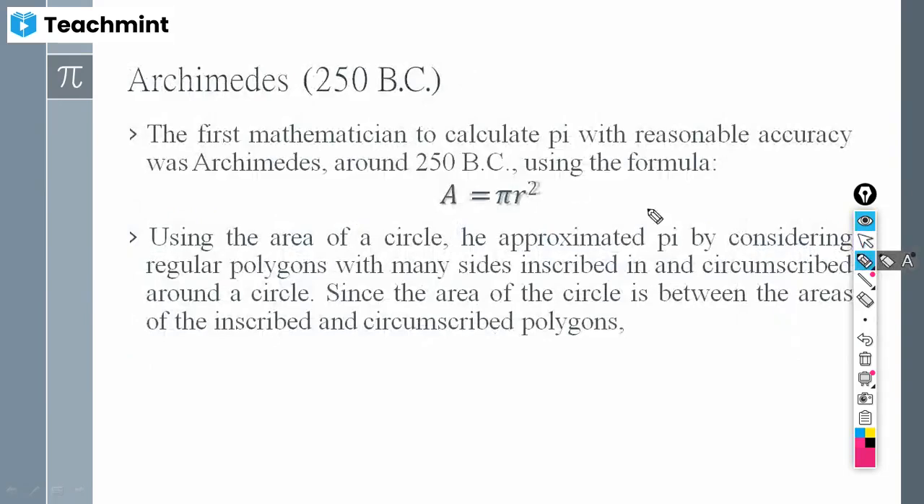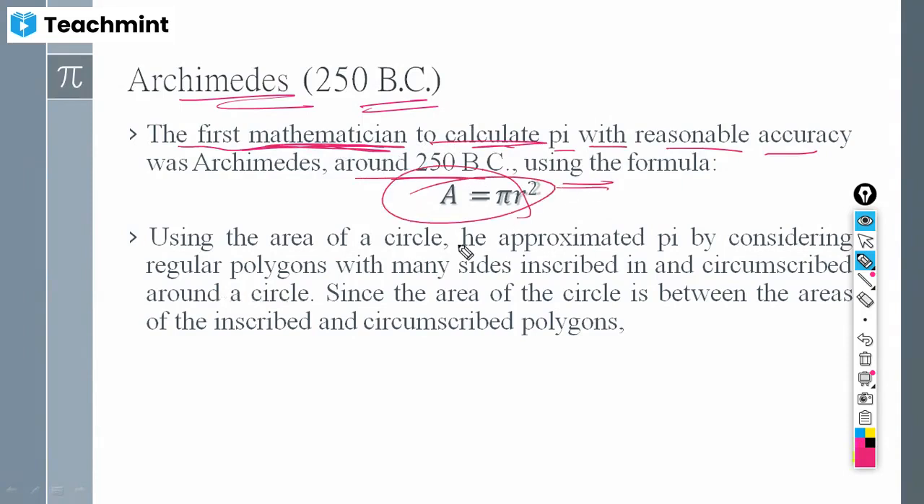See here, Archimedes in 250 BC. Sometimes this pi constant is also called Archimedes' constant. He was the first mathematician to calculate pi with reasonable accuracy, around 250 BC, using this formula, that is A is equal to pi r square. So what he did,